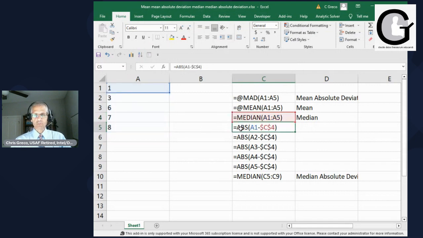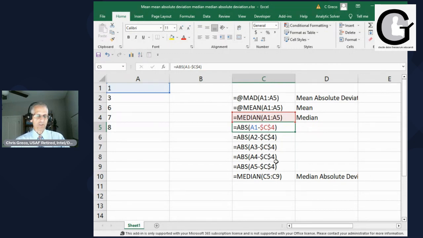So we're going to do an equal median of that. And now what we're going to do is go through the process of doing the absolute value. So the absolute value is going to be A1 here minus C4. Now C4, what I did was I used it right here. This is the median. By putting those dollar signs next to the C and the 4, I've made it basically an absolute reference, which means it'll never change.